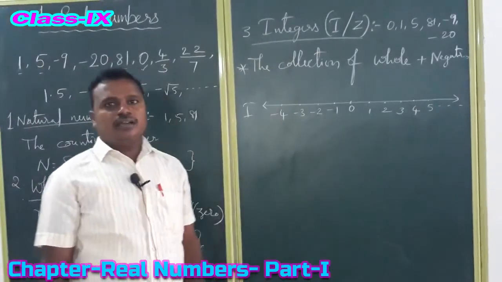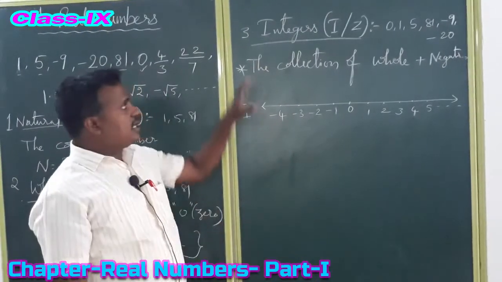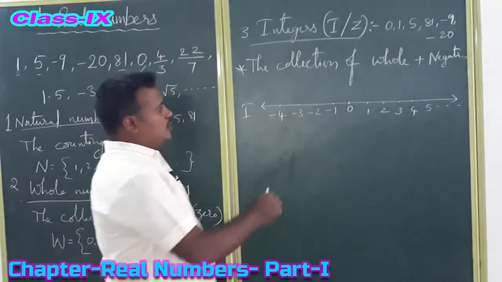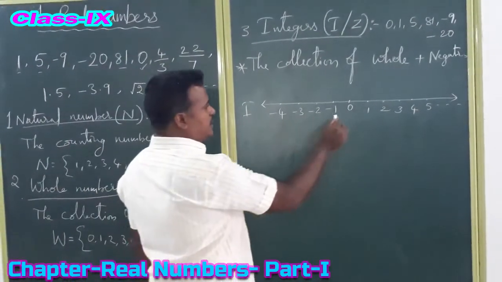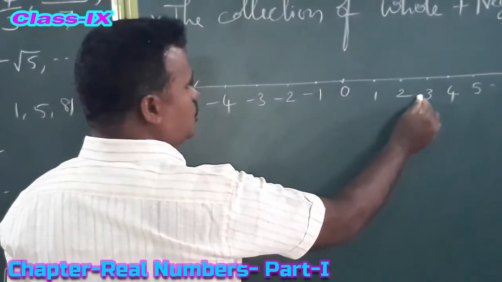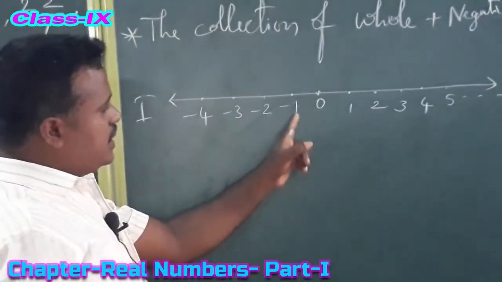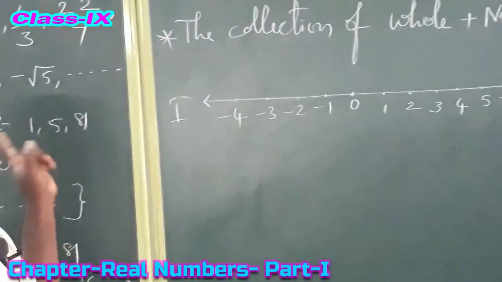So see the number line of integers. This concept we discussed in 7th class. The number line of integers we show like this: in the middle 0, on the right hand side 1, 2, 3, 4, increasing. On the left hand side the numbers -1, -2, -3, -4, decreasing.